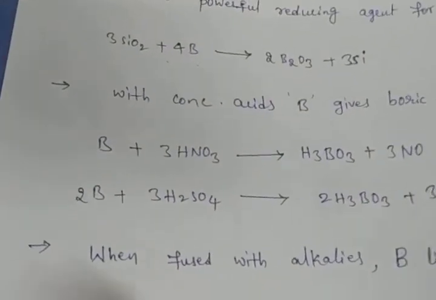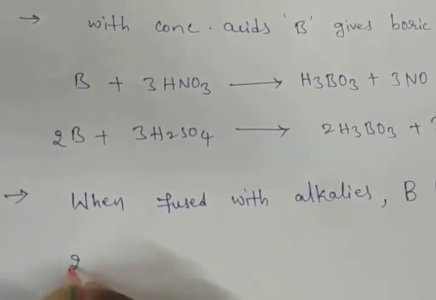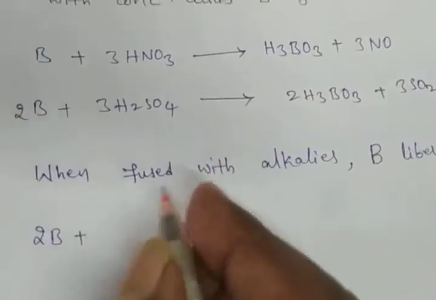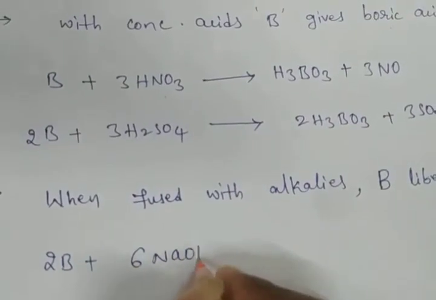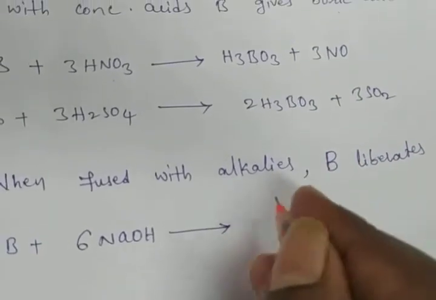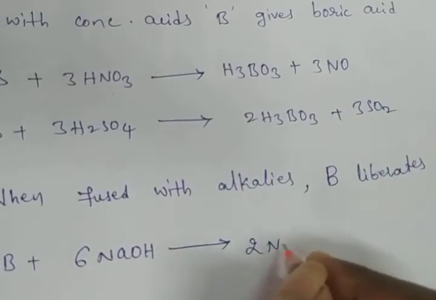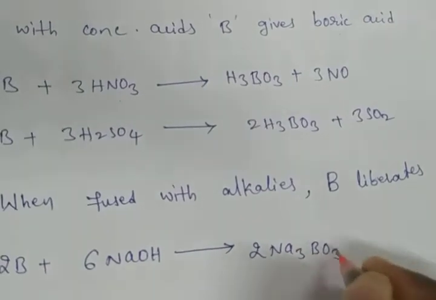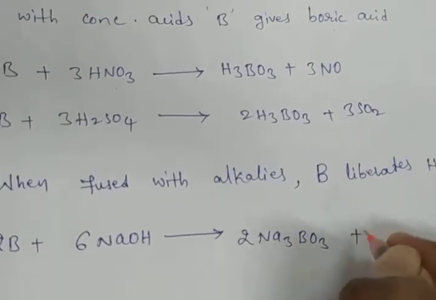2 moles of boron reacted with 6 moles of sodium hydroxide gives rise to 2 moles of Na3BO3 plus 3 moles of hydrogen, H2.